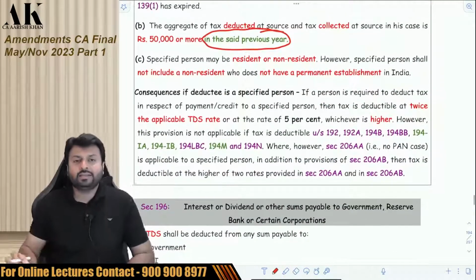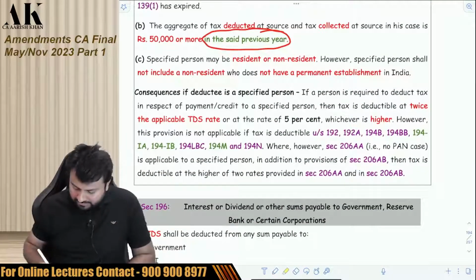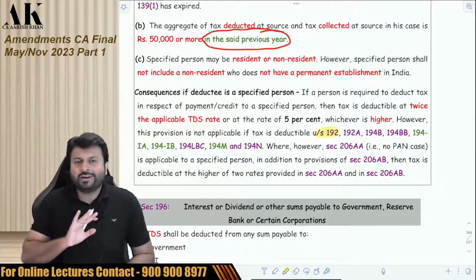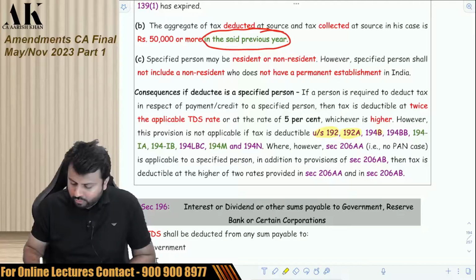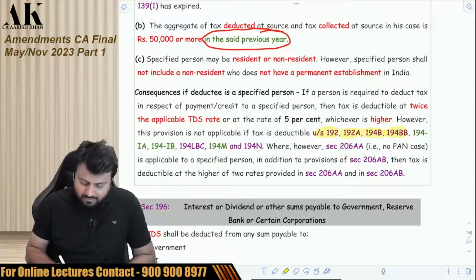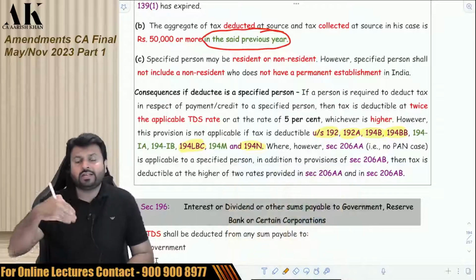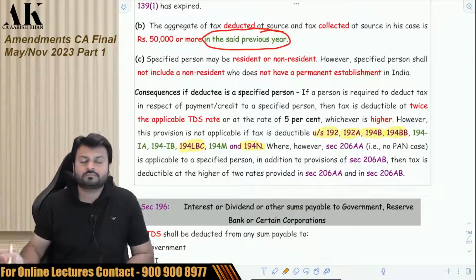Now the second amendment. This section is not applicable to certain assessees, to certain sections. This section is not applicable if you are deducting TDS under 192, 192A, 194B, 194BB, 194LBC, 194N. But now they have made a few more additions to this exclusion.